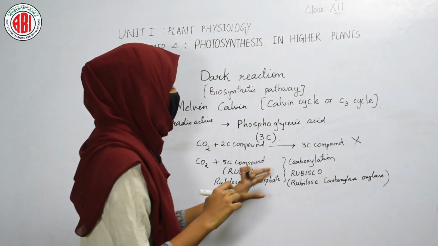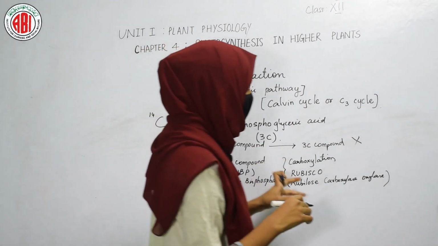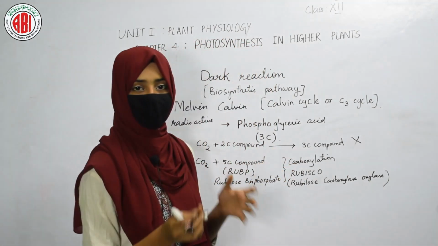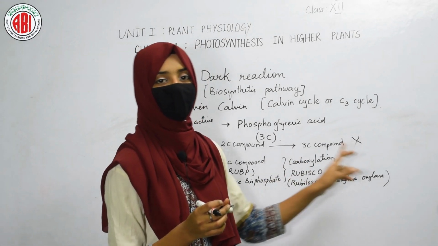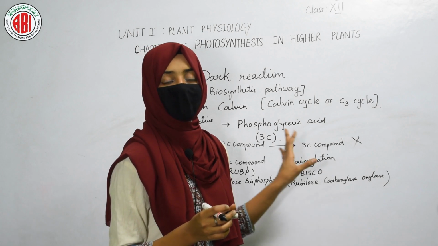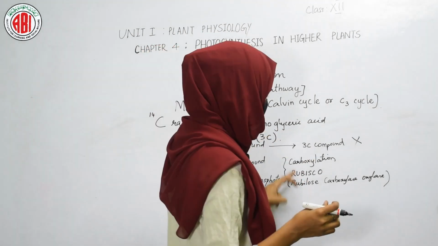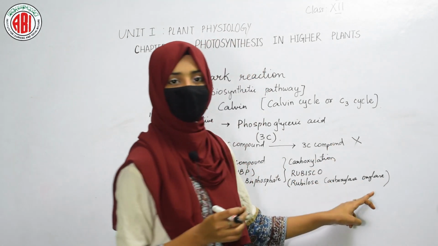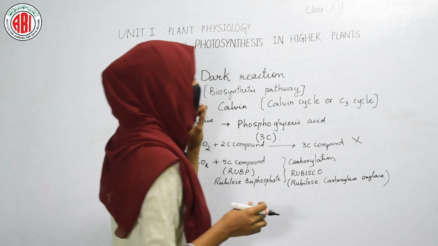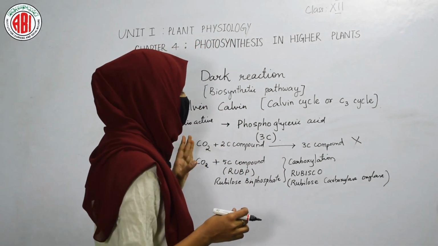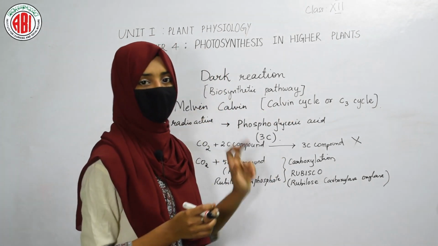The speciality of this enzyme is that it can catalyse two reactions: the addition of carbon dioxide and also the addition of oxygen. Depending upon the external factors, it acts either as a carboxylase or as an oxygenase. It carries out the carboxylation step of the Calvin cycle.